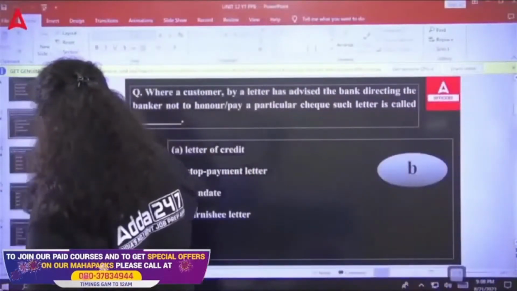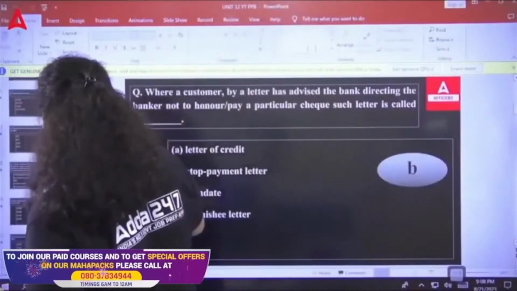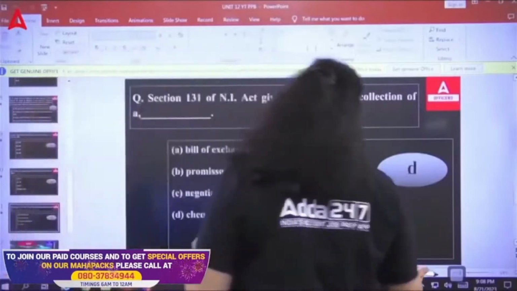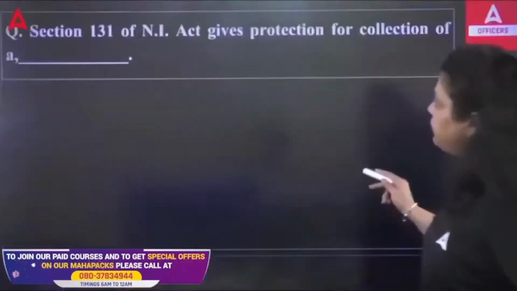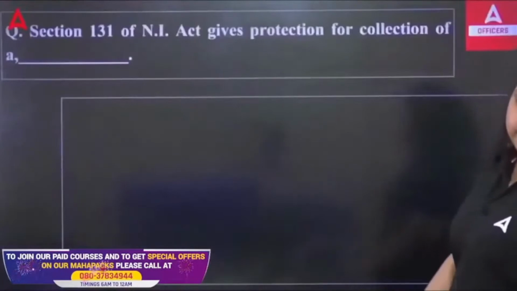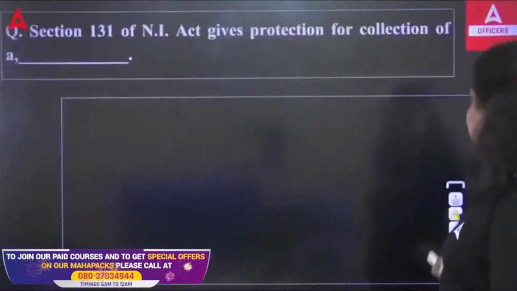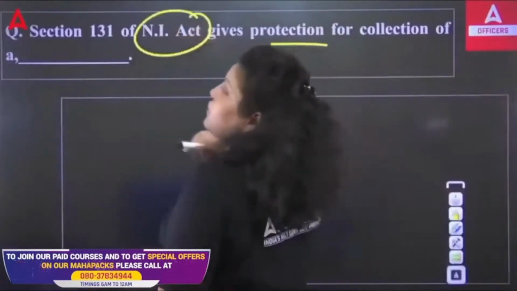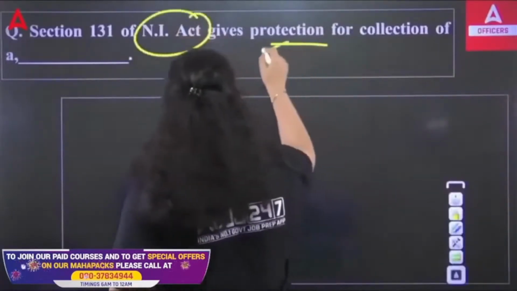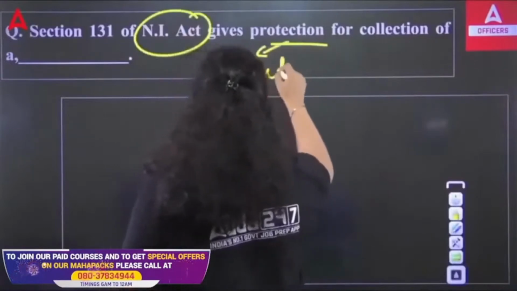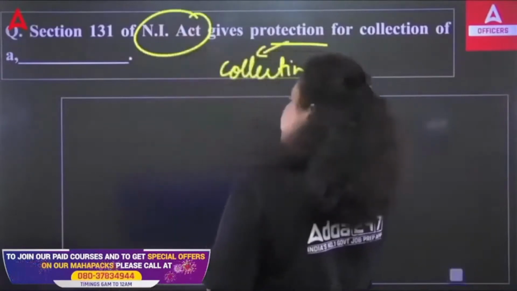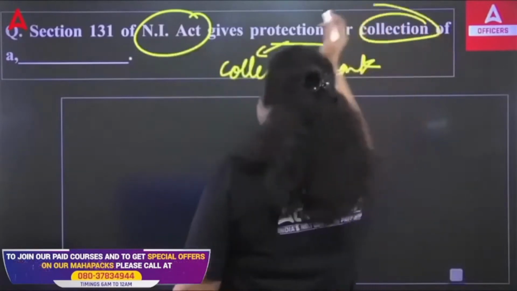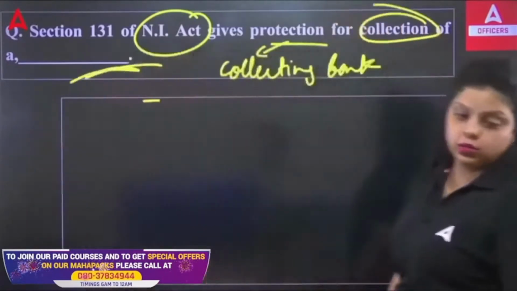To your collecting banker. But in what condition is it providing the collecting banker protection? So this is the question that is related to the first question. That question is asking: Section 131 of Negotiable Instrument Act gives protection for collection of a dash. It gives protection to the collecting bank, that we have seen. But it gives protection for collection of which of the following instruments? That's what the question is asking.